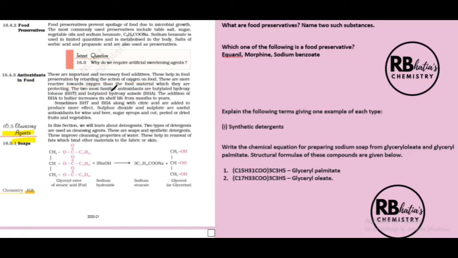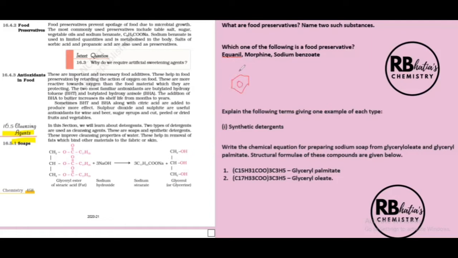The most familiar antioxidants are BHT and BHA. You need to know the full form of these two. This is an important question. Full form of BHT and BHA, the two antioxidants: butylated hydroxytoluene and butylated hydroxyanisole.